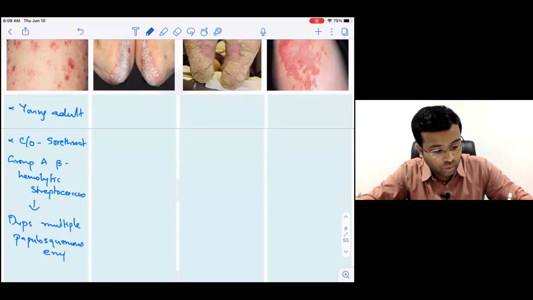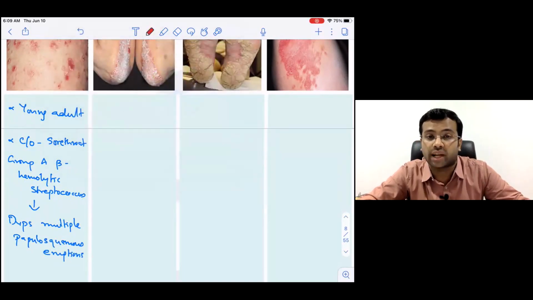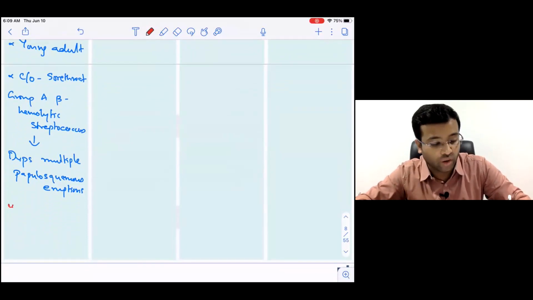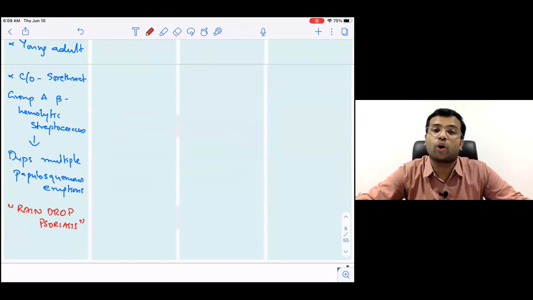How do these papillosquamous eruptions look? They look like raindrops. That is the reason why it is also called raindrop psoriasis.